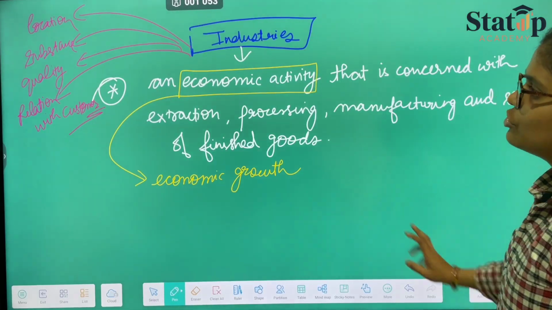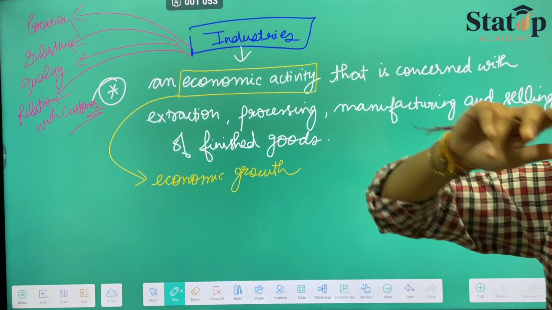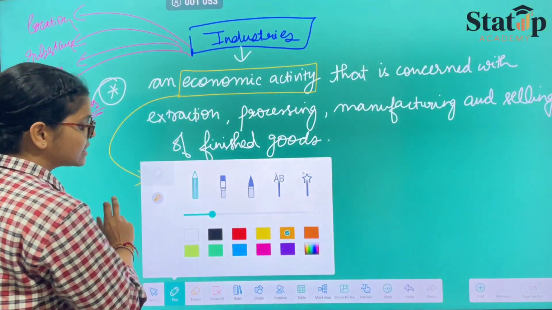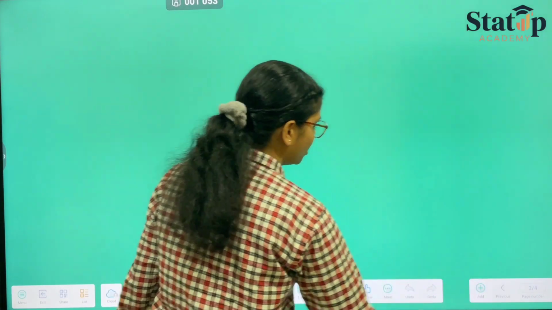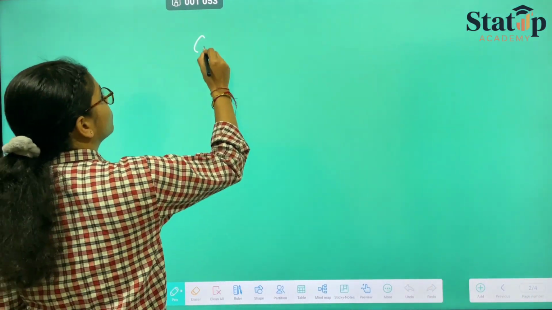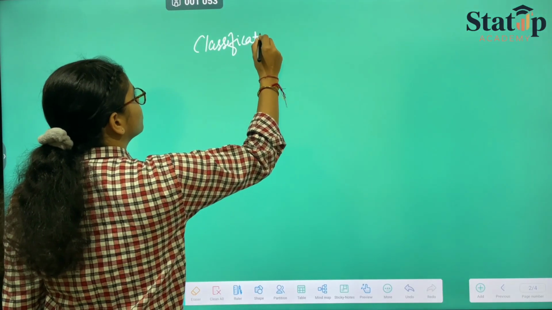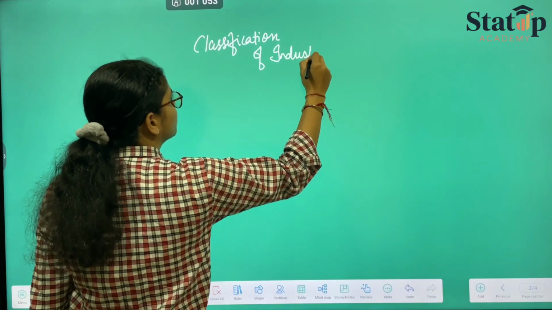Coming back to our industries, we have seen the factors in brief, we have seen the definition in brief. Now we will see how the industry could be subdivided further. So basically, we will study the classification of industries.